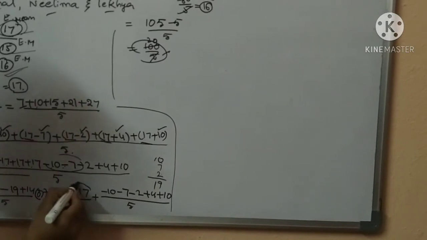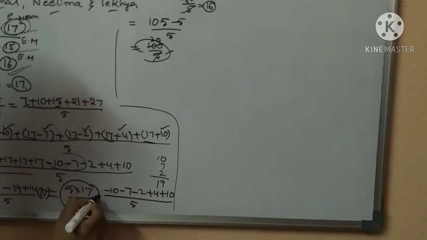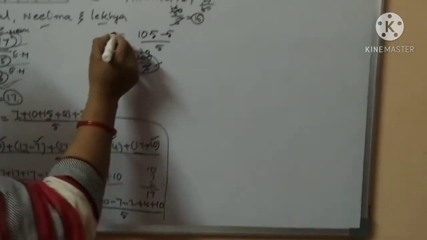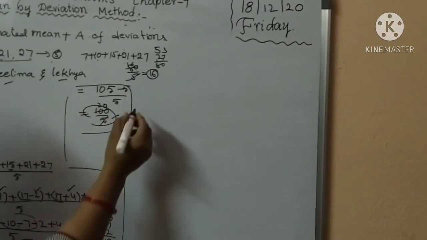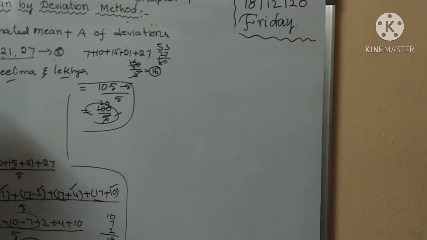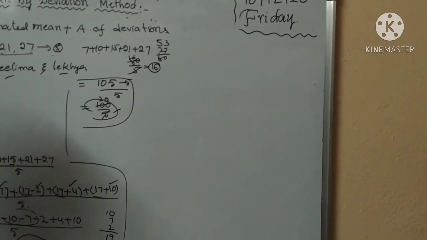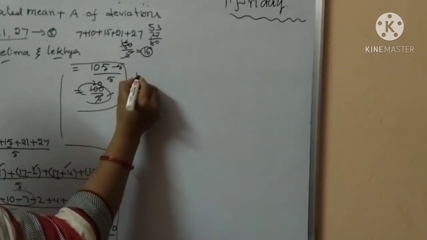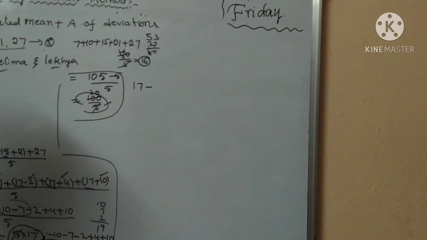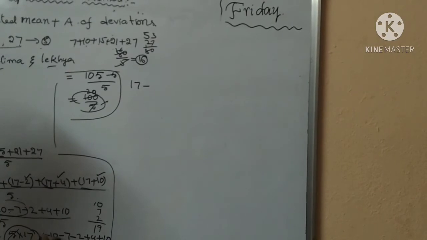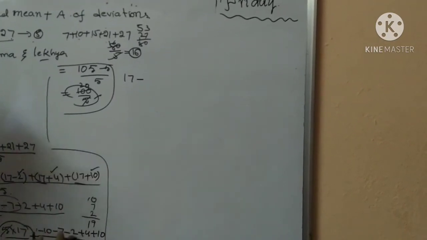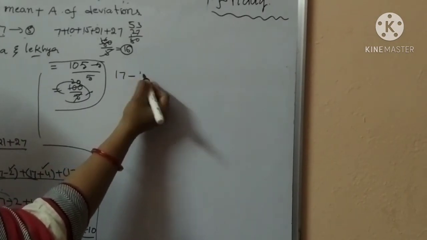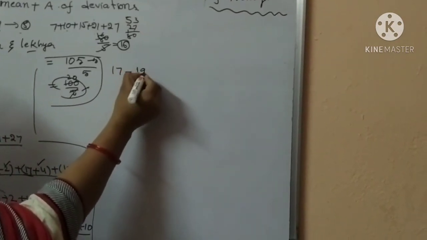I separate the denominator and the two parts are divided. Here 5 into 17 by 5, the 5s cancel. What is this? 17 minus 10, minus 7 and minus 2. That minus 10, minus 7 and minus 2 is minus 19.